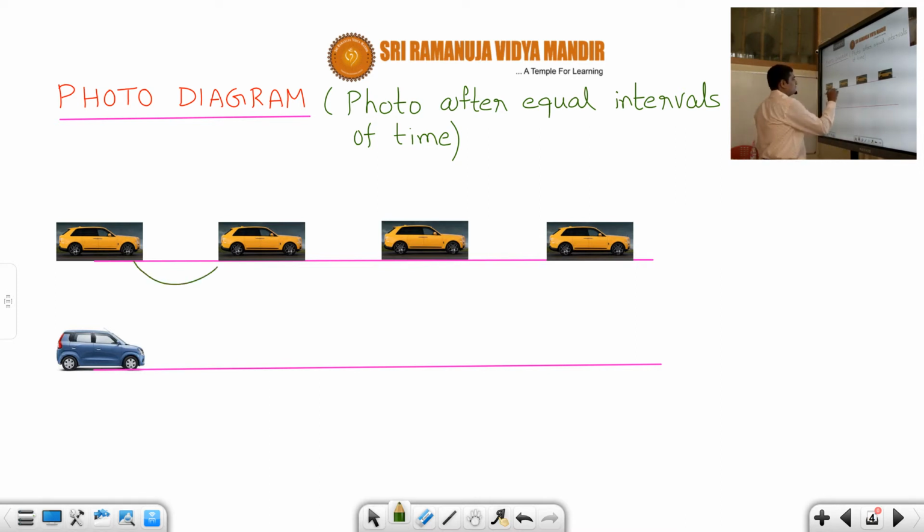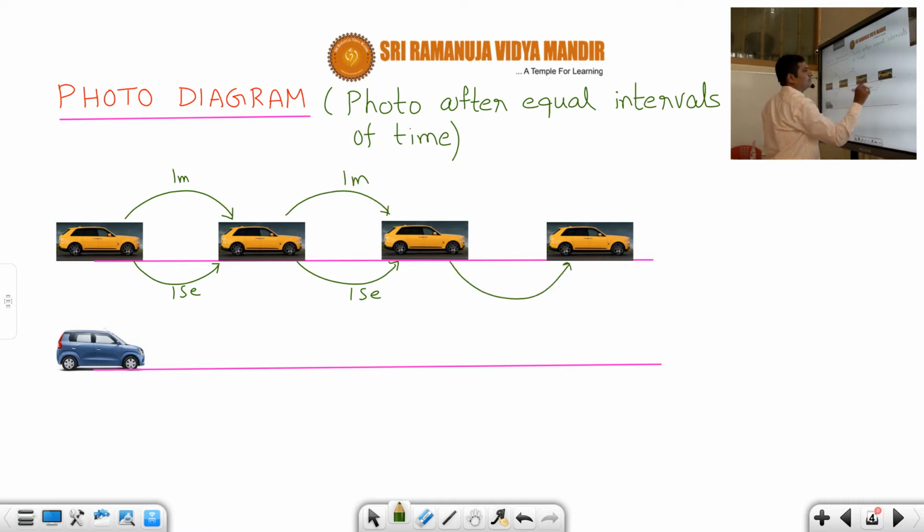If you observe carefully, we are taking the photo after every 1 second. So from here to here, how much time, students? 1 second. Same way, 1 second. Now in the first 1 second it has traveled, let's say, 1 meter. The next 1 second also it has traveled 1 meter, and the next 1 second also 1 meter. So you can clearly observe that this is a uniform motion, correct or not, students? It is going uniformly because it covers 1 meter every 1 second. I hope you understood this.